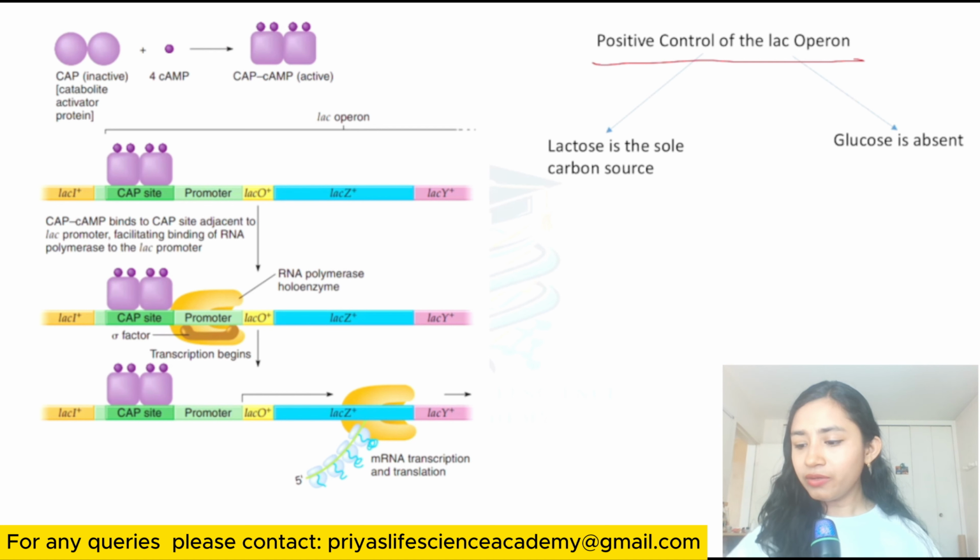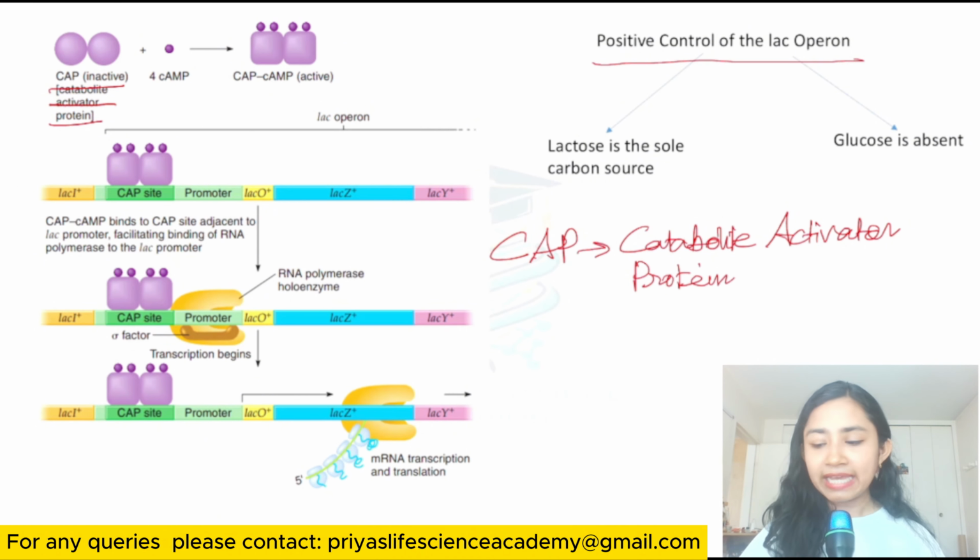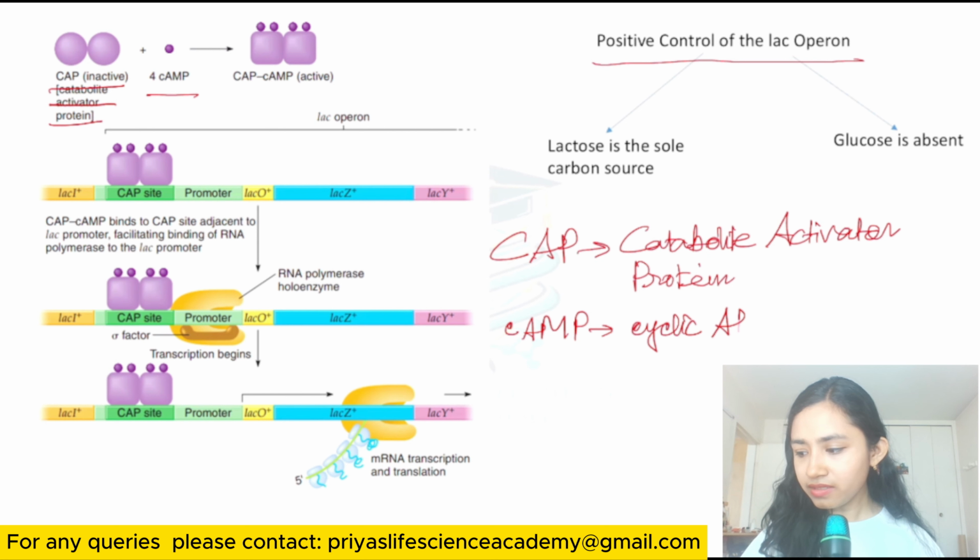Okay, so here you can see the CAP protein. CAP stands for catabolite activator protein, and it's a dimer of 2 polypeptides. The other component is cAMP. cAMP stands for cyclic adenosine monophosphate.